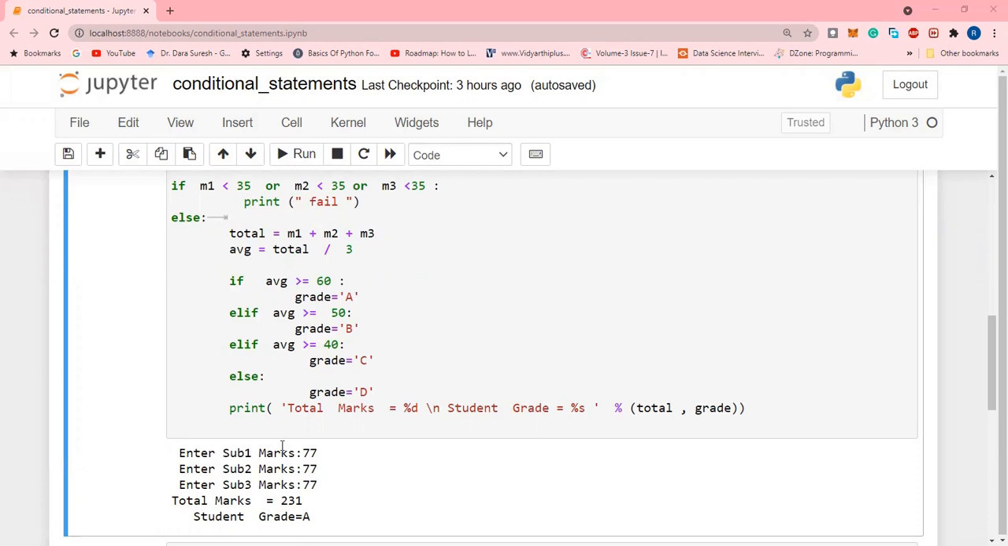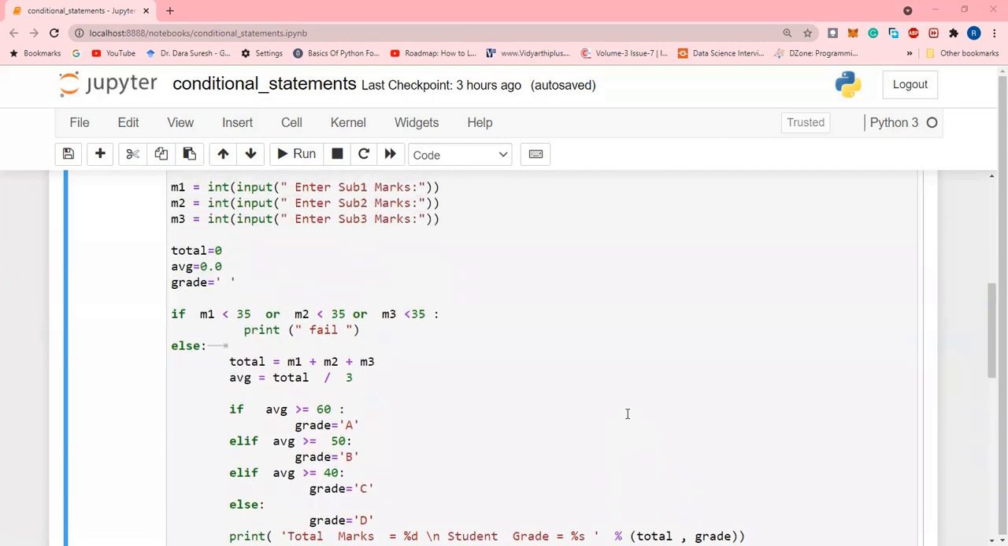So now we are printing the total marks of the student and grade of the student here. This is the format of output. Total marks is an integer. Student grade is a string. So here we are using percentage sign D, which means the value will be printed as an integer. Percentage sign S means the value will be printed as a grade, either a character or string.